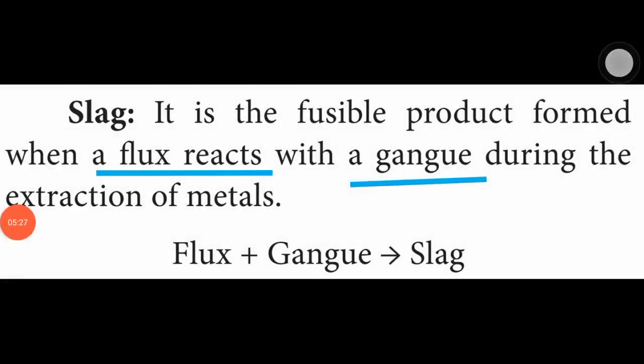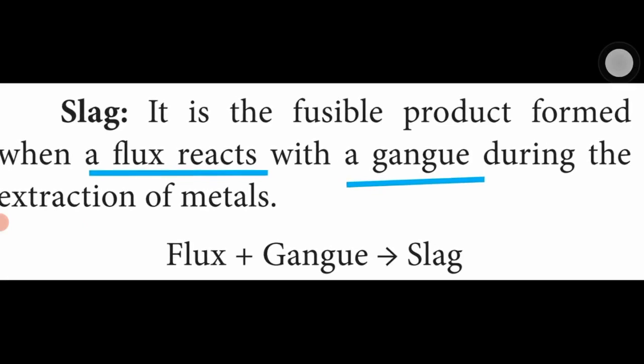What is slag? Slag is a fusible product formed when the flux reacts with gangue. How is slag formed? Flux reacts with gangue to form slag. Slag is a collection of impurity substances. Already we know what flux is: a substance added to an ore to reduce the fusion temperature and remove all impurities. Gangue is rocky impurities. These two substances, flux and gangue, react to form slag.